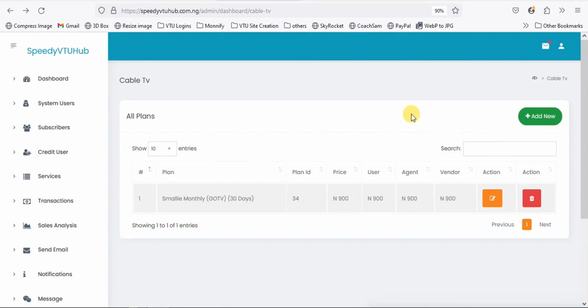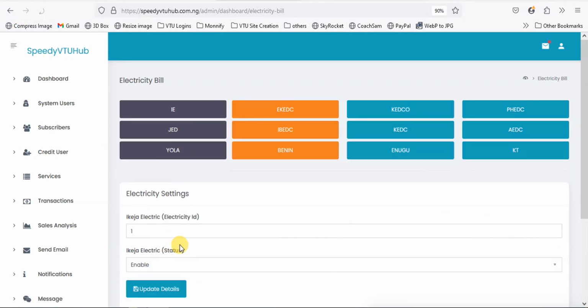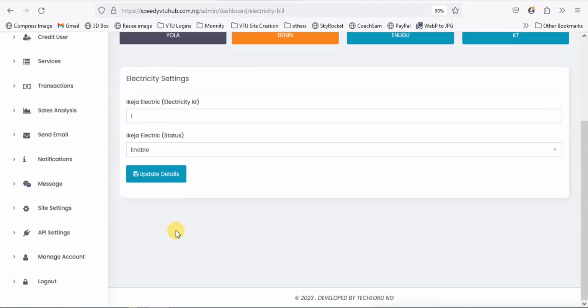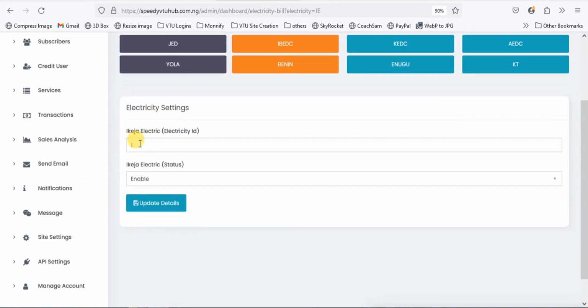Do the same thing for electricity. Let's go to electricity. So we have electricity. Ikeja is Eko, right? Am I correct? So this is Eko rather, and this is Ikeja electricity. So let me select Ikeja electricity.